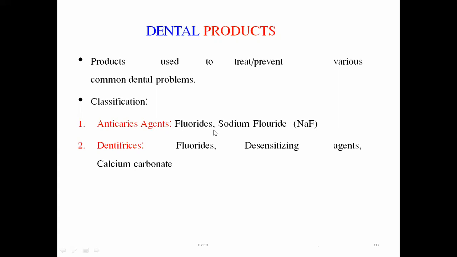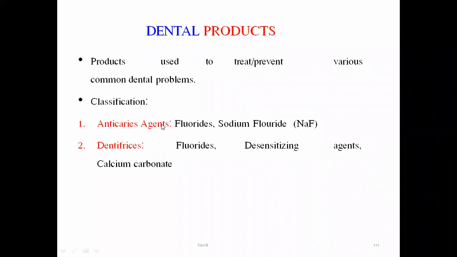What are those? They are actually fluorides and sodium fluoride. Then dentifrices: it is a material which is used for the cleaning of the teeth and adjacent gums.